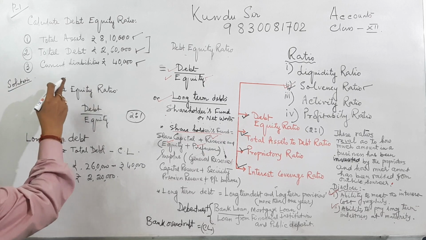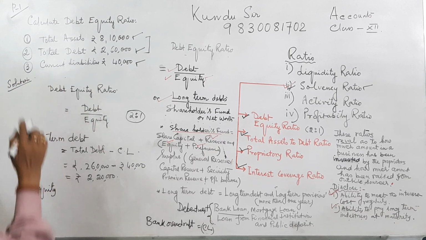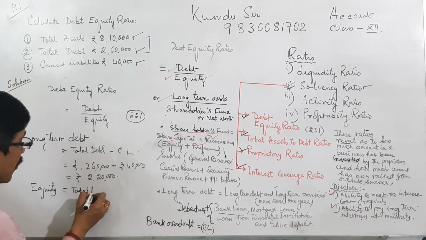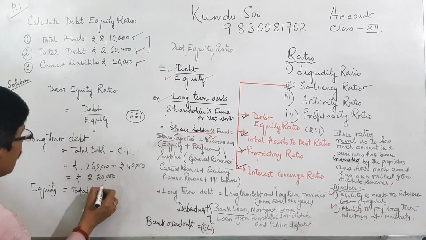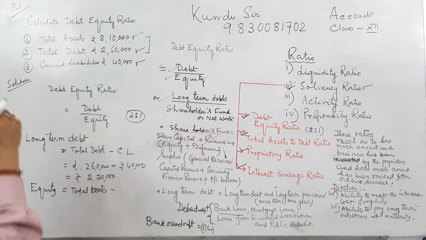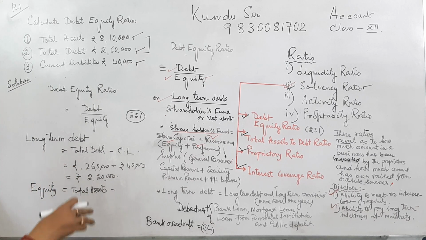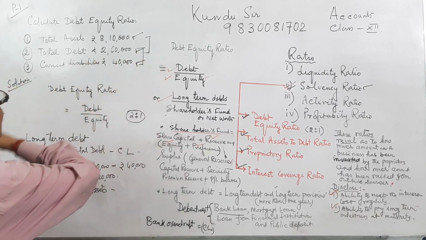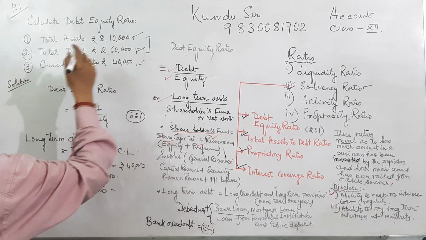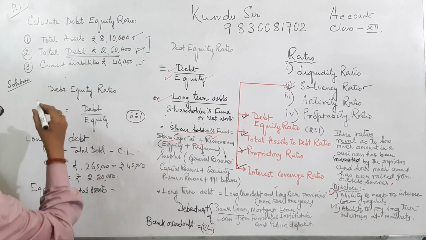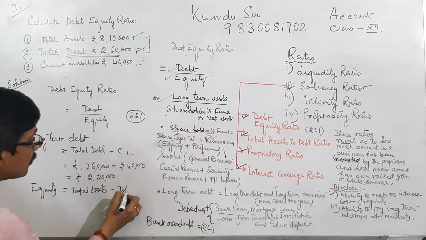It equals total assets minus total debt. Total debt can be long term plus short term, 2,60,000, that is total debt.